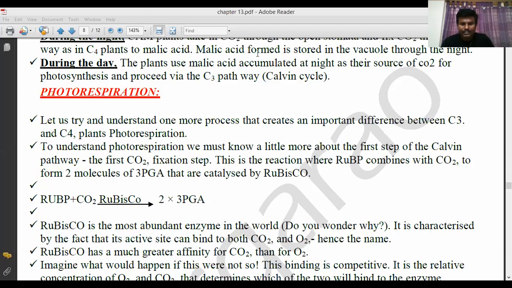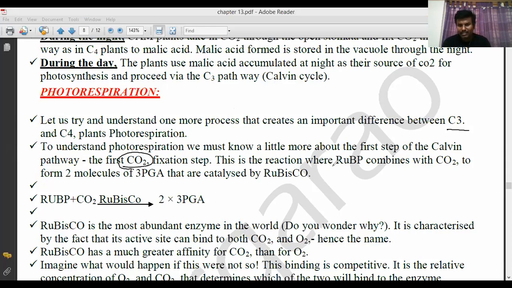See here. Photorespiration. Let us try to understand one more process that creates an important difference between C3 and C4 plants. That is photorespiration. To understand photorespiration, we must know a little more about the first step of the Calvin pathway, the first carbon dioxide fixation step.